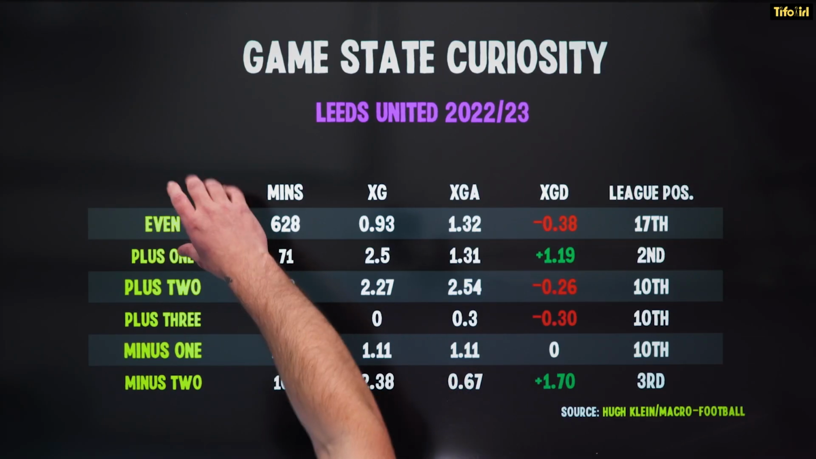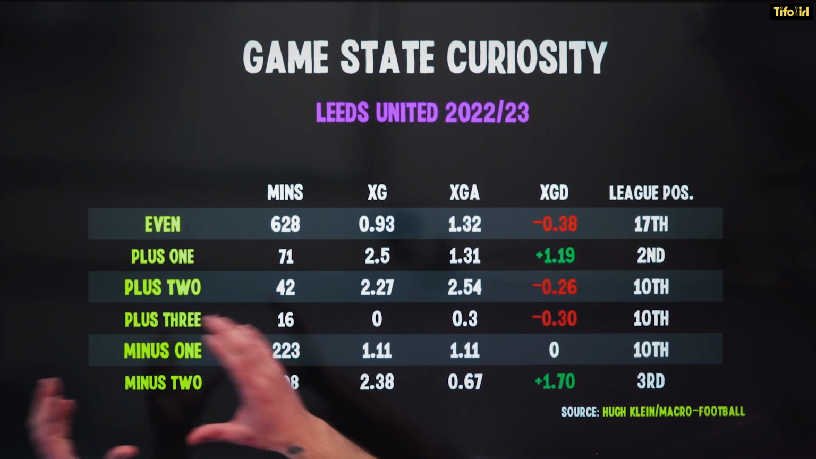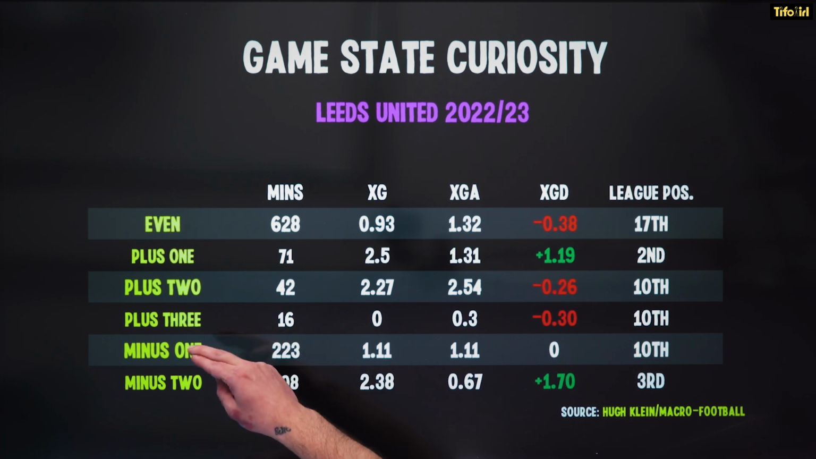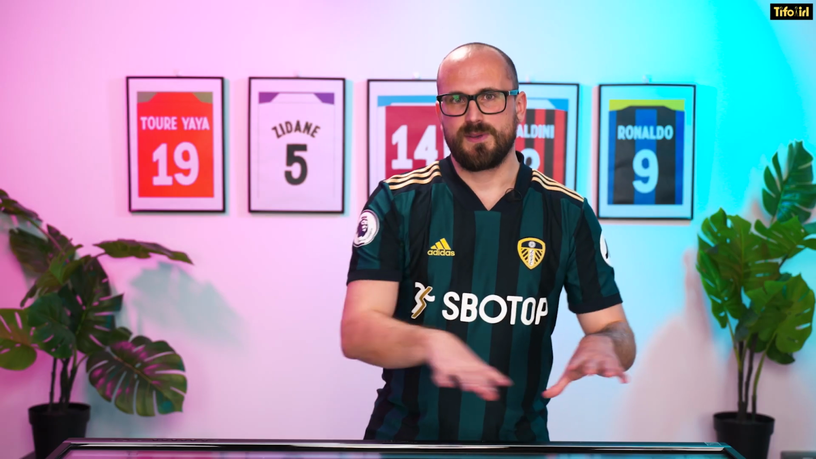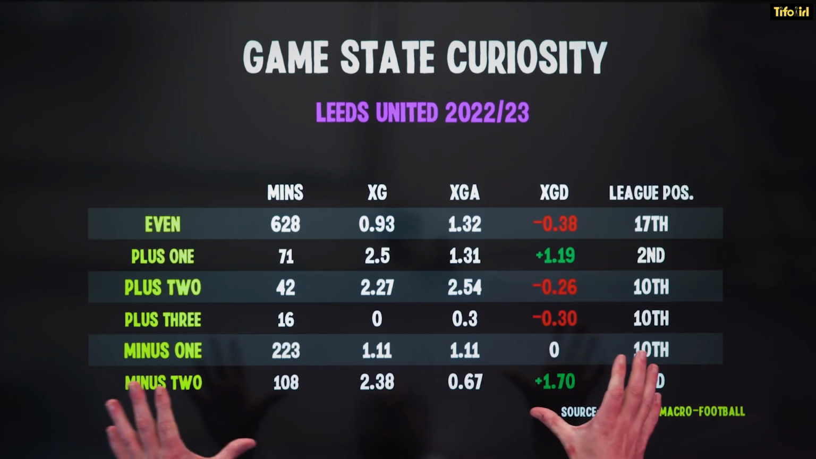So what we can do is we can take each of the different score lines that Leeds will be. So at the top here, even, so if Leeds are drawing. If Leeds are a goal up, 2 goals up, 3 goals up, or a goal down and 2 goals down. And then we can have a look at the underlying numbers in those game states. There's a few different things to notice.